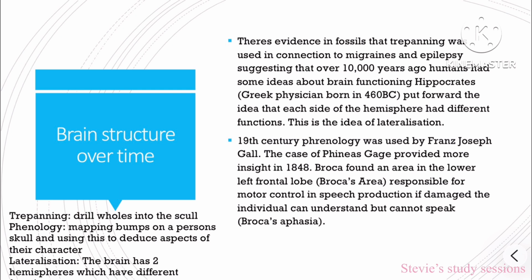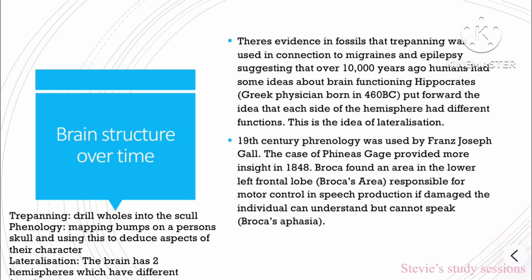There's evidence in fossils that trepanning was used in connection to migraines and epilepsy, suggesting that over 10,000 years ago, humans had some idea about brain functioning. Hippocrates, a Greek physician born in 460 BC, put forward the idea that each side of the hemisphere had different functions. This is the idea of lateralization. In the 19th century, phrenology was used by Franz Joseph Gall. The case of Phineas Gage provided more insight in 1849.